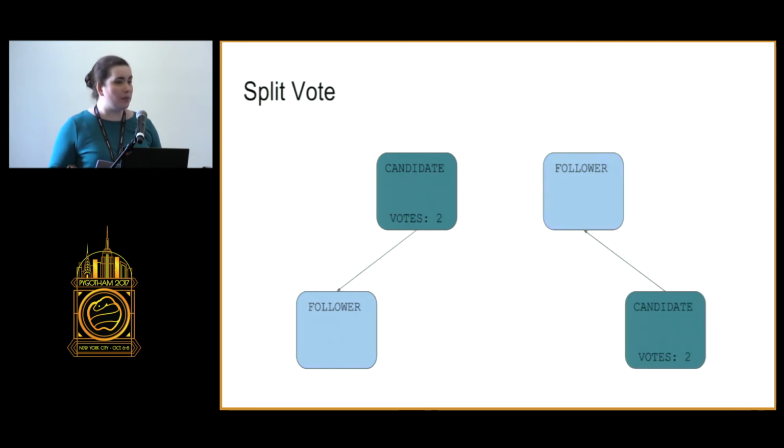Now, despite the random election timeouts in Raft, you can get into a situation called a split vote, where you have two candidates that time out at the same time. No leader can get elected at this point. Neither of these candidates can become leader. What will happen is, because no heartbeats are being sent, one of the other followers will time out, send their vote request to the rest of the cluster, and that will be elected leader.